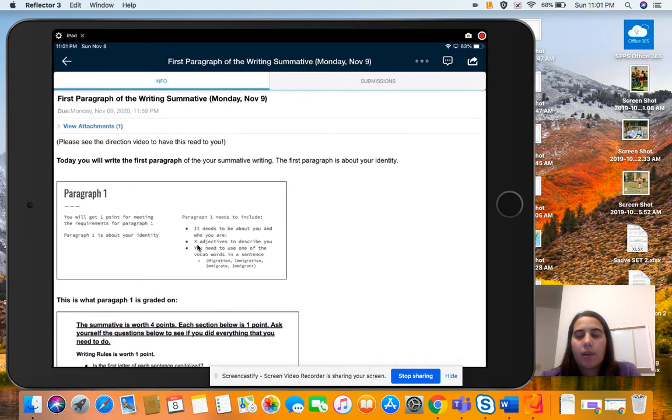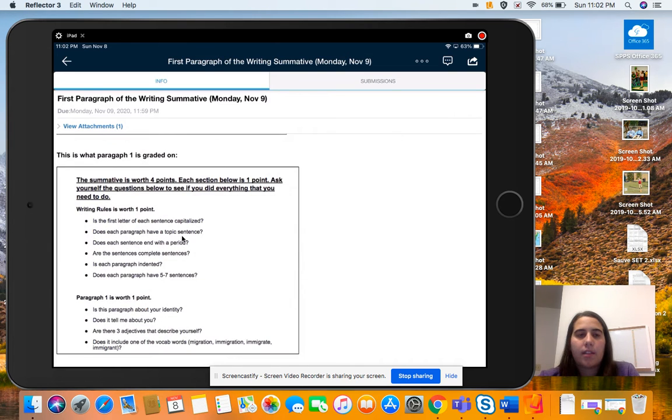Adjectives, remember, describe. So how would you describe you? Are you funny, smart, kind, tall, short? How would you describe you? Then you also need to use one of the vocab words in a sentence, like migration, immigration, immigrate, or immigrant. So this is what paragraph 1 is graded on. So you need to do both of these things.